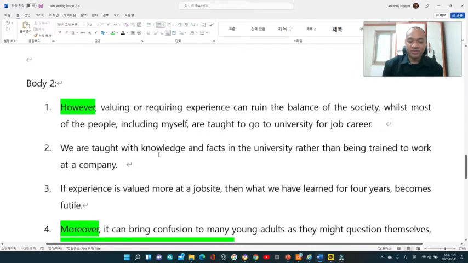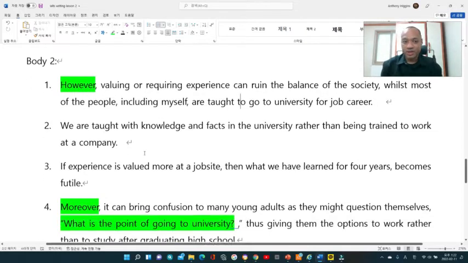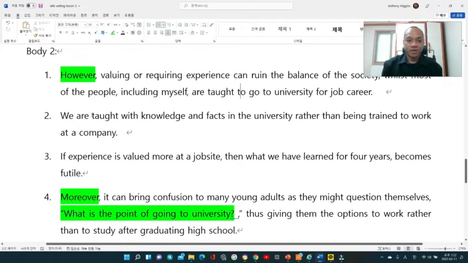So what this means is that most people are taught to get a job by going to the university. And the second sentence: the university does not teach about the experience. They do not teach us how to be trained to work at a company. They only teach us knowledge and fact, which is irrelevant to the experience. So that's what I put for the second sentence.